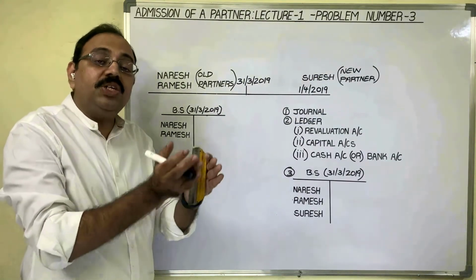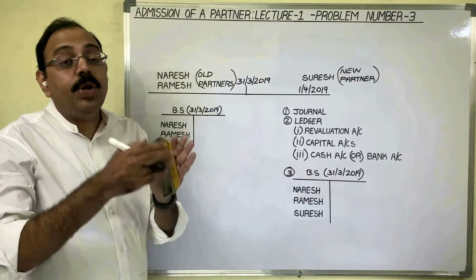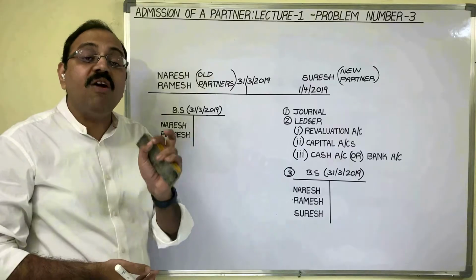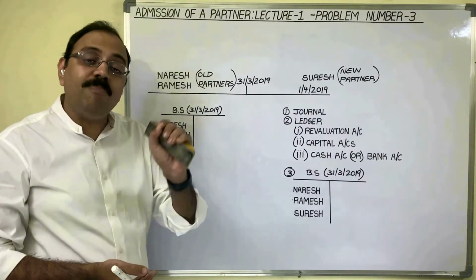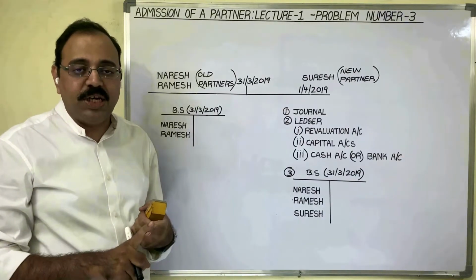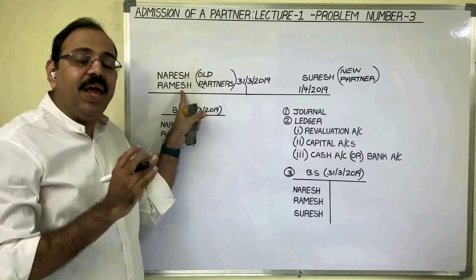So the cancellation of old partnership agreement and preparation of new partnership agreement is known as dissolution of partnership or reconstitution of partnership. In the event of dissolution of partnership, old partners have to do some adjustments in accounts.